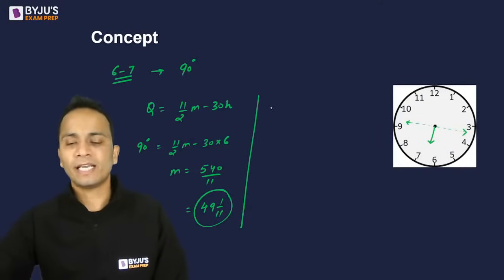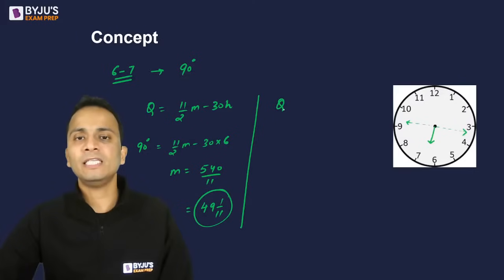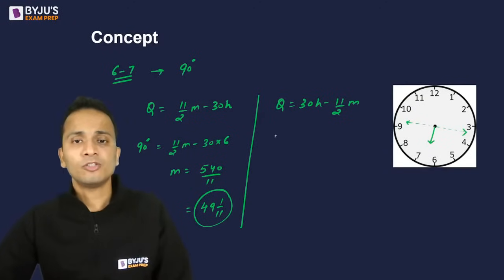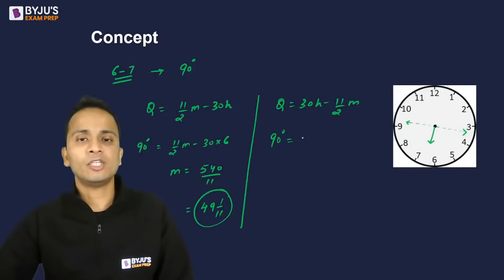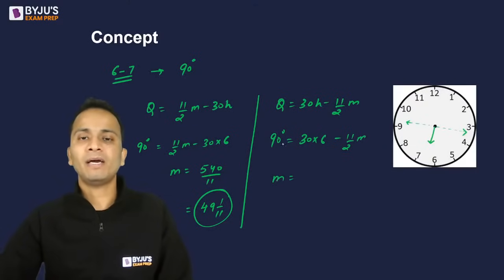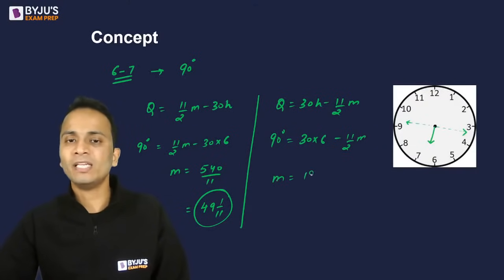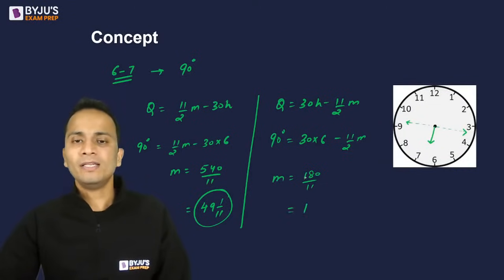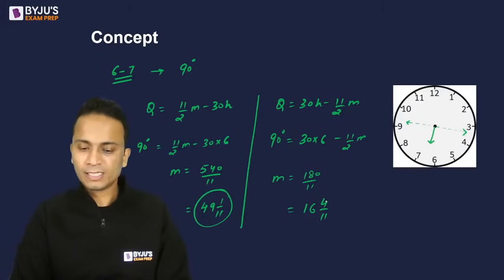And I'll use the second formula. Theta is equal to 30h minus 11 by 2 m, and using this I'll get the second answer. So theta is 90 degrees once again. That is equal to 30 into 6 minus 11 by 2 m. So the value of m will be 180 minus 90, that is 90 into 2, 180 upon 11. 180 upon 11 solve कर लेते हैं. 16 4 by 11.